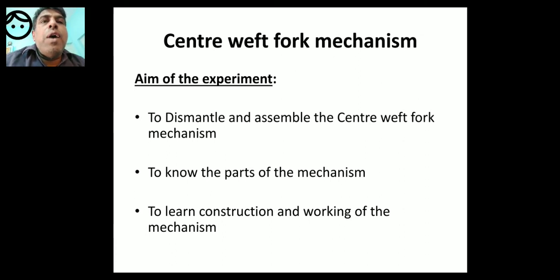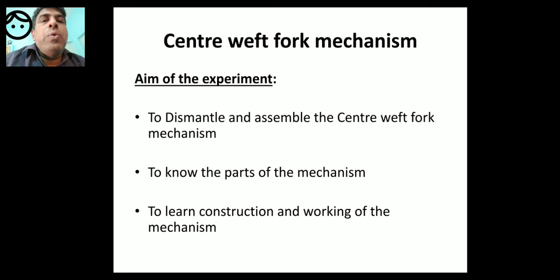So warp stop motion, weft stop motion. The centre weft fork comes under weft stop motion. I will come to that slowly. So warp stop motion, weft stop motion, warp protector mechanism, temples and brake. These are the five auxiliary mechanisms that are present in a loom.